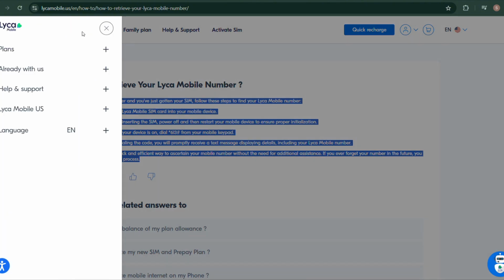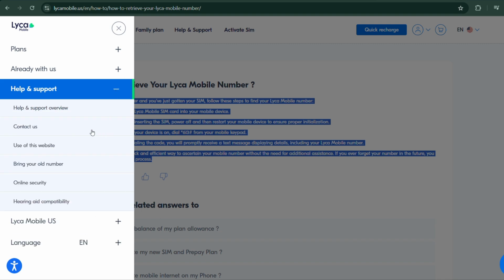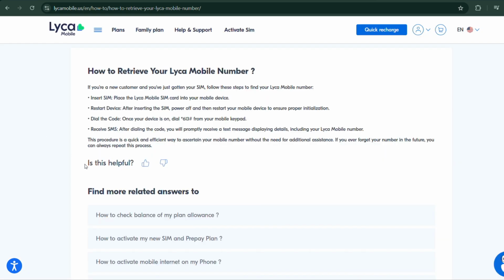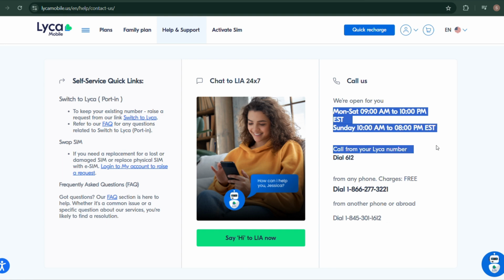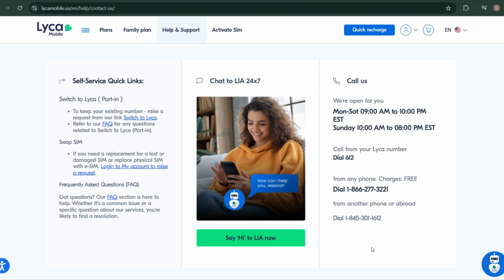Or else you can click on three dots and select Contact Us. Here you will find their number where you can call them on Monday to Saturday 9 a.m. to 10 p.m. or Sunday 10 a.m. to 8 p.m. to ask for your problem solution, or dial 612 on your mobile keypad to follow the next instructions to find your Lycamobile account number.